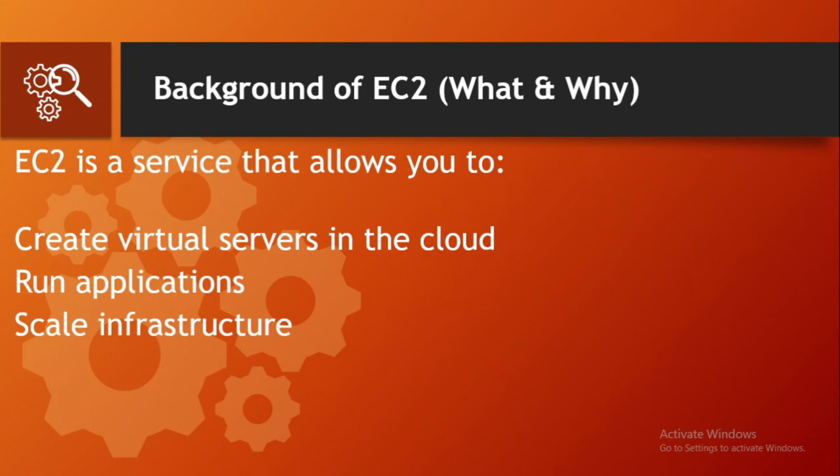Now that we have understood cloud computing and the features of EC2, let's understand the background of Amazon EC2. EC2, as you know, stands for Elastic Compute Cloud. It allows us to launch virtual servers in the cloud within minutes. Instead of buying physical hardware, we can rent computing power from AWS. That is why we can run applications easily and scale our infrastructure by using Amazon EC2.